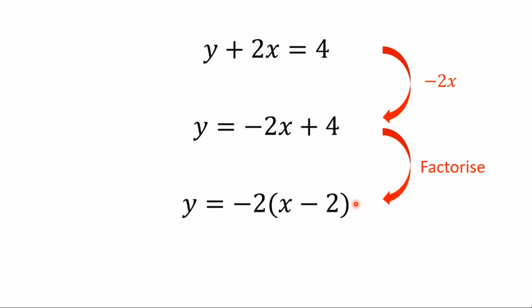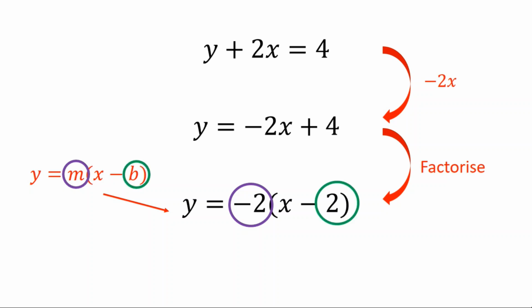But this bottom equation, this one is in the form y equals m lots of x minus b, because that negative 2 is the m, and that 2 there is the b. So this is y equals negative 2 lots of x minus 2. That is in the form y equals m lots of x minus b.